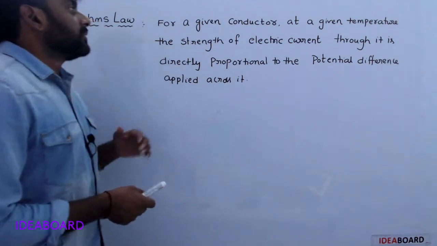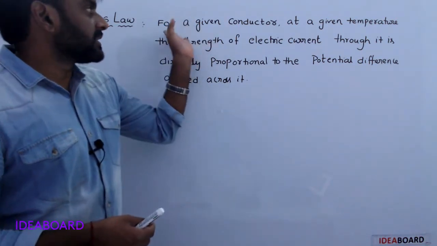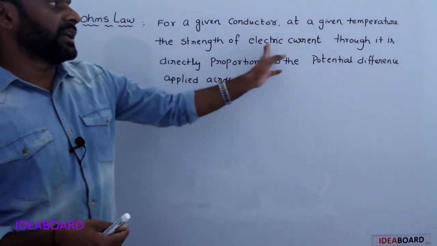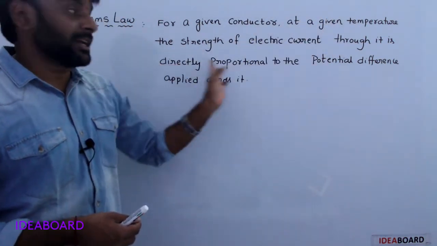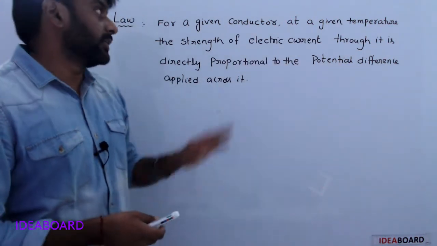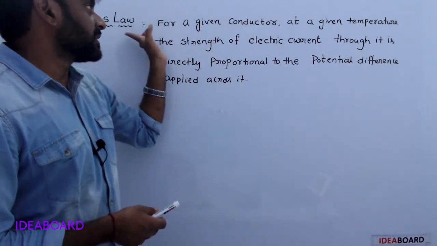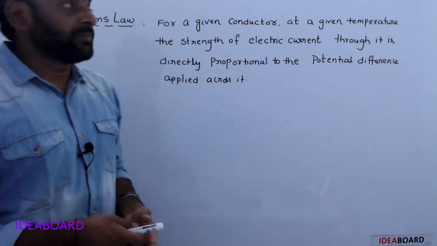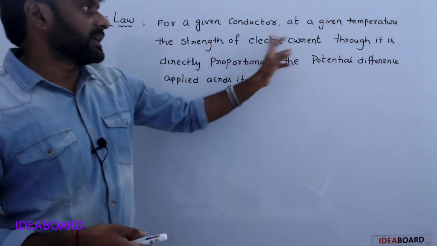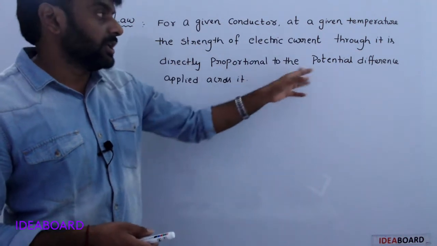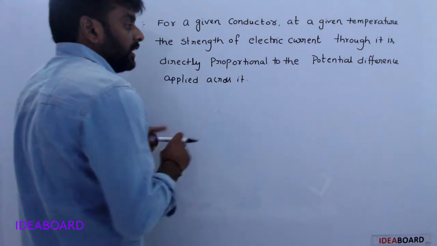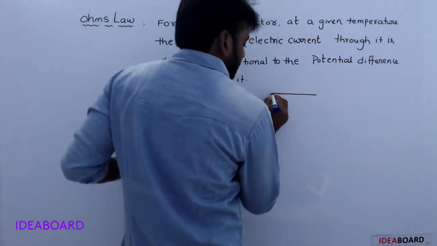Okay. So Ohm's law statement is: for a given conductor at a given temperature, the strength of electric current through it is directly proportional to the potential difference applied across it. Understood? Okay. Once again, for a given conductor at a given temperature, the strength of electric current through it is directly proportional to the potential difference applied across it.